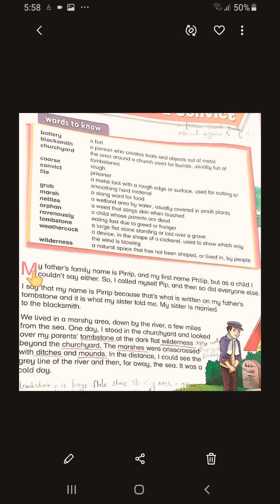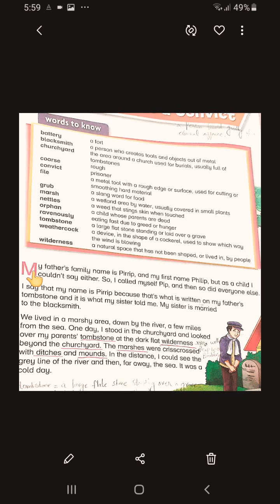So basically this story is written by Charles Dickens. It is a small extract of his novel, right? It is not the whole story. It is just a small extract that we will be reading here. Before proceeding, I will give you a little theme or a little introduction about the story.